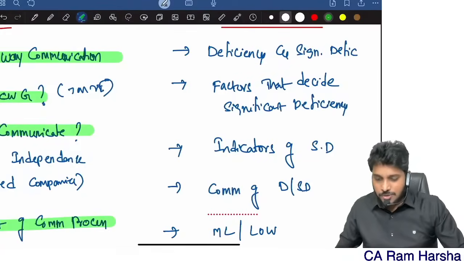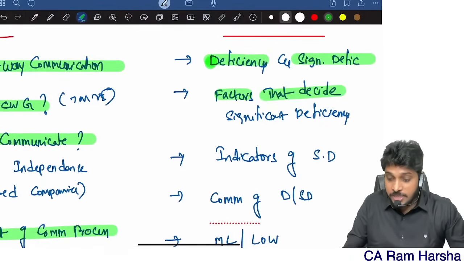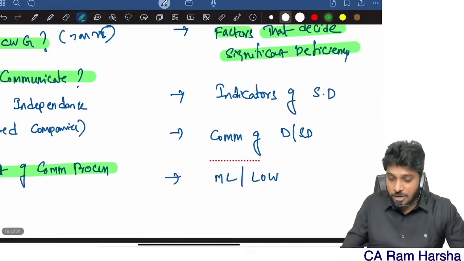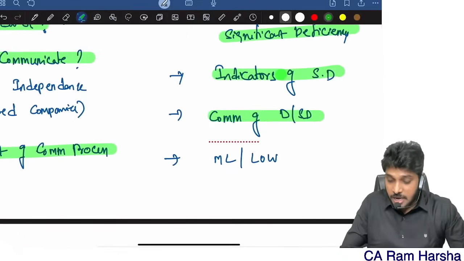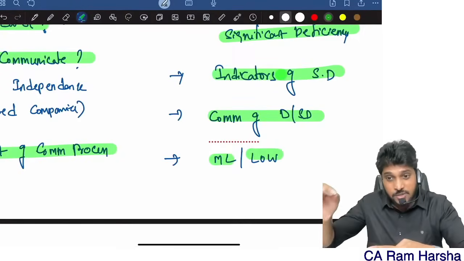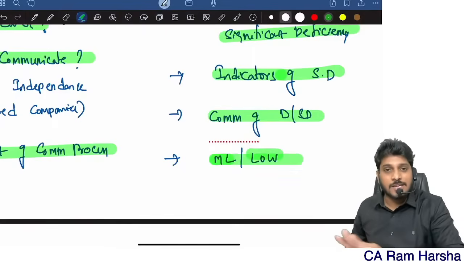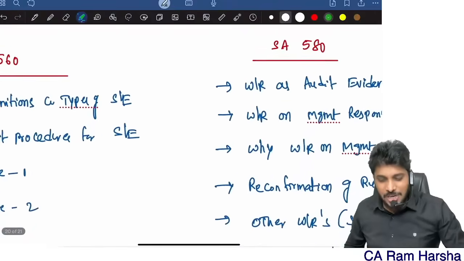Now look at, so we understood what is a deficiency, what is a significant deficiency. We understood how to decide whether a deficiency is significant or not. Indicators of deficiencies, communication of deficiencies we understood. What is management letter, letter of weakness, what are the contents of the letter, what are the contents of written communication. So that you should know. That's it. 265 standard is over. You see how easy this chapter is.